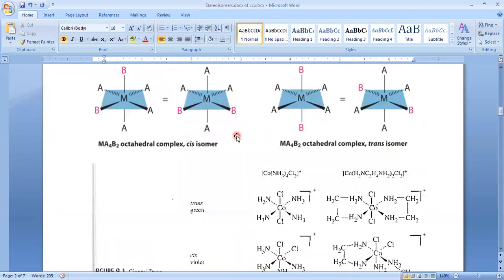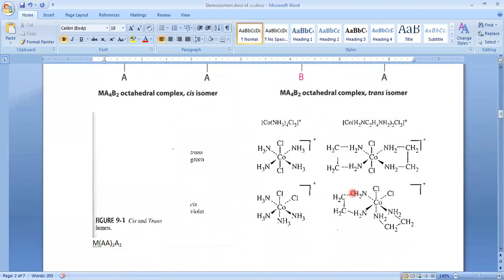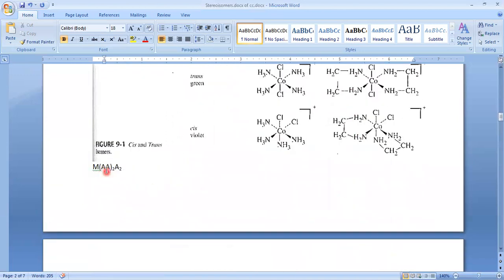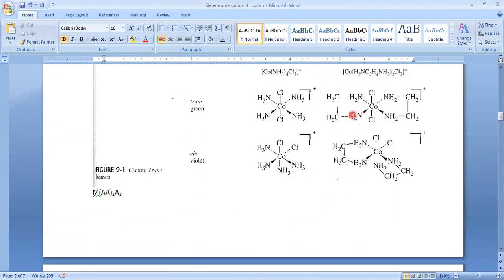When we have bidentate ligands, we have two types of bidentate ligands. What are those? Symmetrical bidentate ligands and unsymmetrical bidentate ligands. The symmetrical bidentate ligand can be represented as AA. Both A's are placed in brackets, which indicates a bidentate ligand. If you show AA, that means a symmetrical bidentate ligand. Example: en, ethylenediamine.